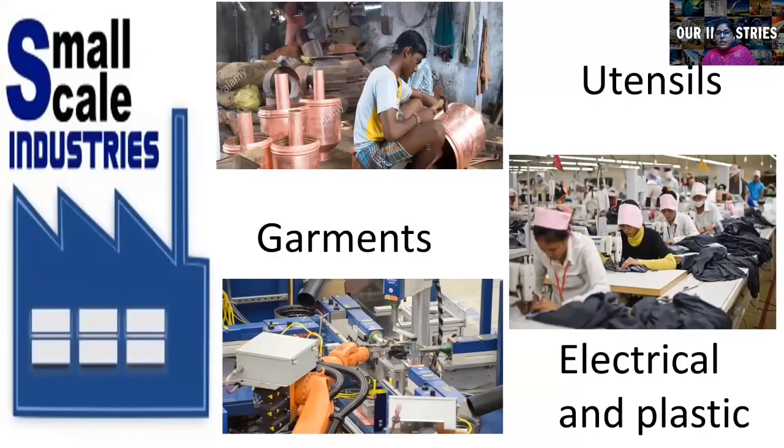You can see here the examples of small scale industries. Utensils are made here, garments can be made also, and electrical and plastic goods can also be made over here. So these are the small scale industries which help us to make a small amount of products.